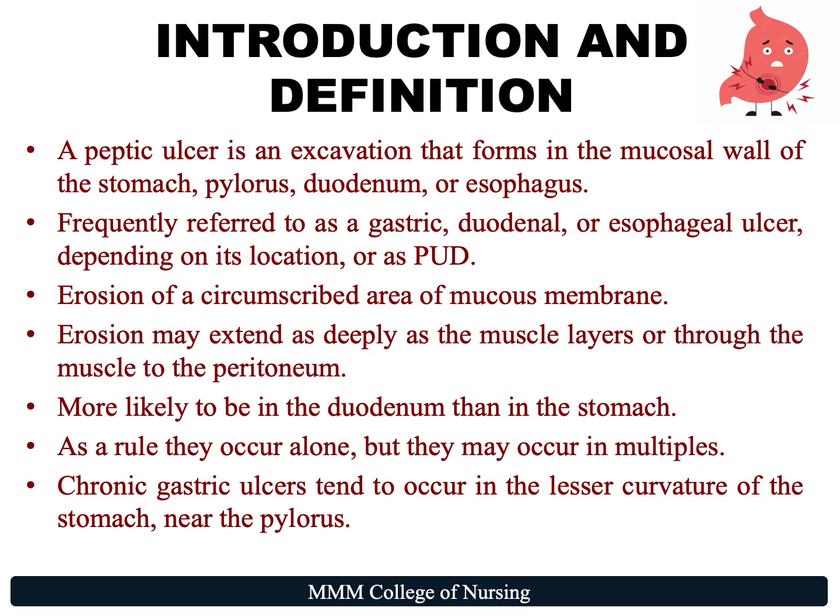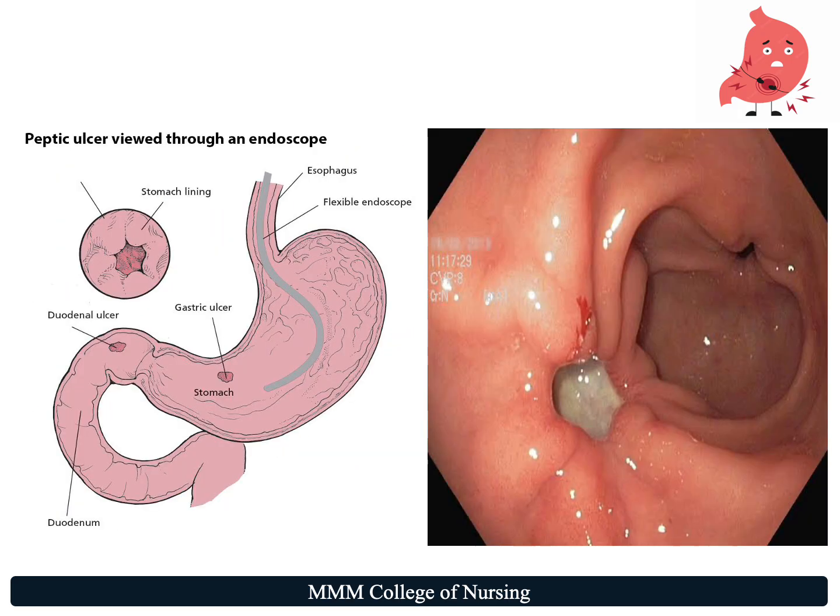It is the erosion of a circumscribed area of mucous membrane, and the erosion may extend as deep as the muscle layers or through the muscle even into the peritoneum. More likely to be in the duodenum than in the stomach. As a rule, they usually occur alone, but they may also occur in multiples. Chronic gastric ulcers tend to occur in the lesser curvature of the stomach near the pylorus. These pictures show how a peptic ulcer will look via an endoscope.